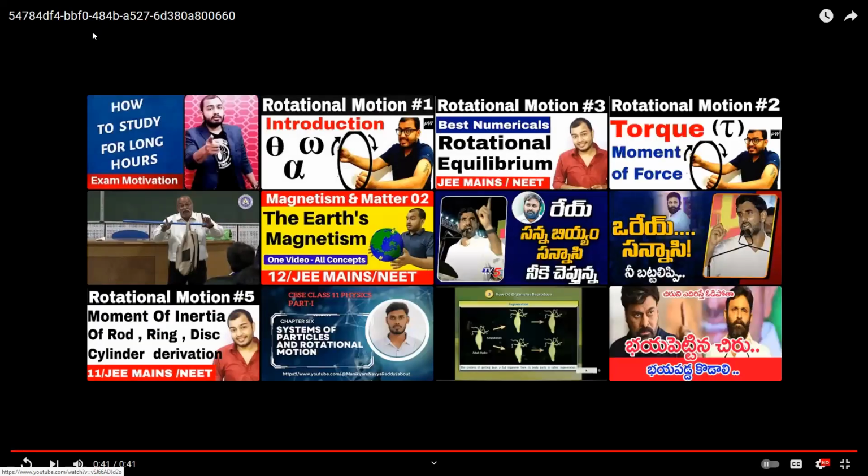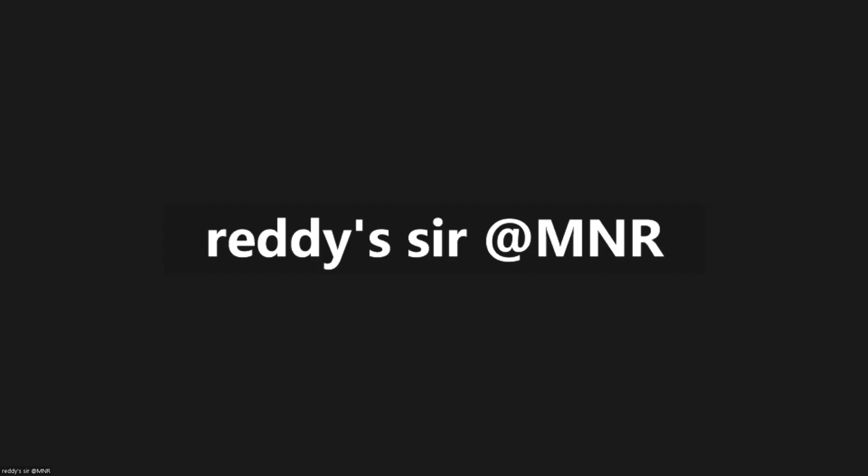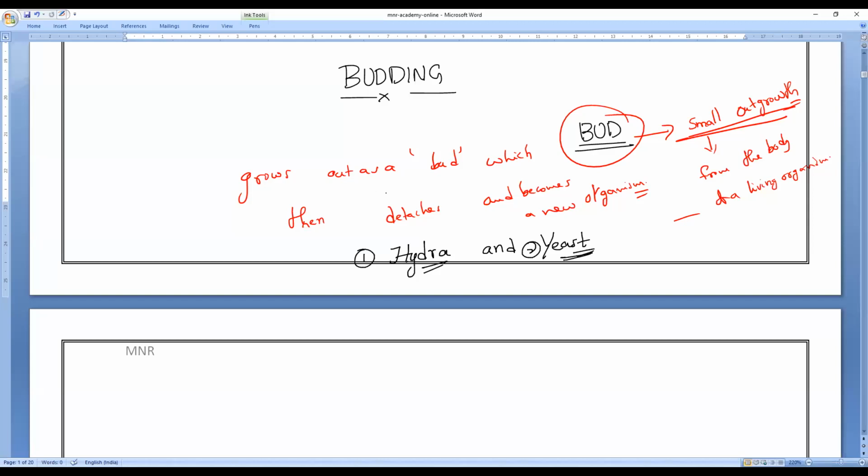Are you clear, everybody? Understand? All of you? So that is how that hydra will turn into a new organism. So now, let us talk about the next organism. I hope you all are understanding. So hydra is the simple, multicellular animal. Now coming to the yeast, you can see the reproduction in yeast plant by the process of budding.